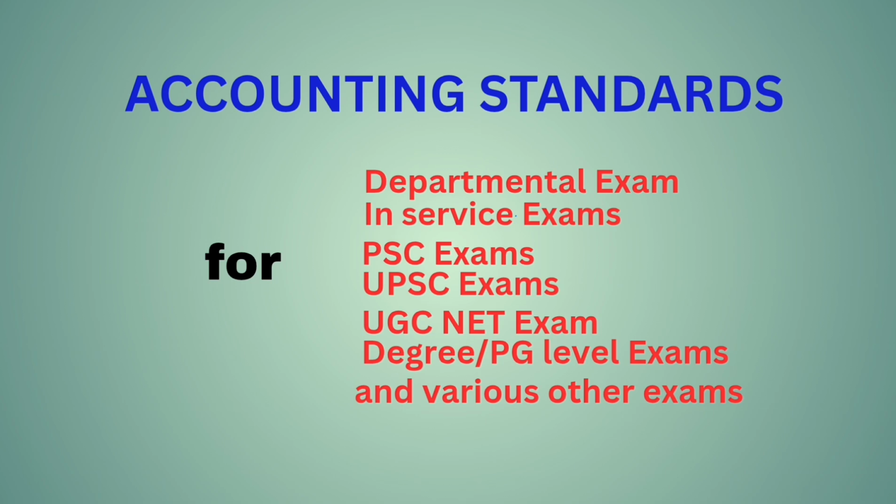AS12, accounting for government grants. Government grants such as subsidies, cash incentives, duty drawbacks, etc. are assistance by government in cash or kind to an enterprise for past or future compliance with certain conditions. AS13, accounting for investment. Investments are assets held by an enterprise for earning income by way of dividends, interest, and rentals, for capital appreciation, or for other benefits to the investing enterprise.